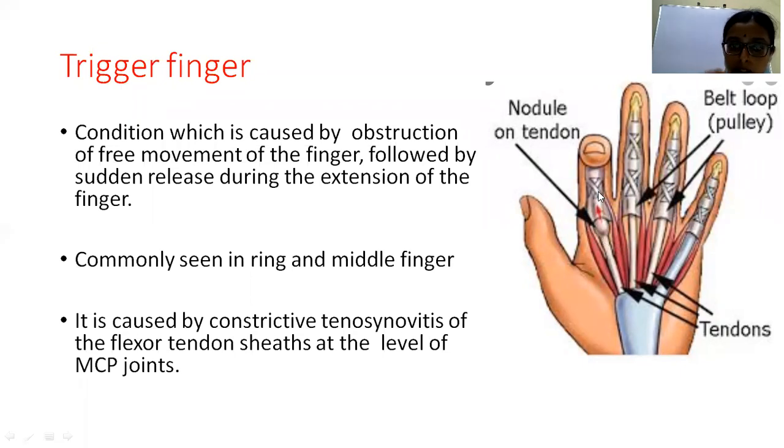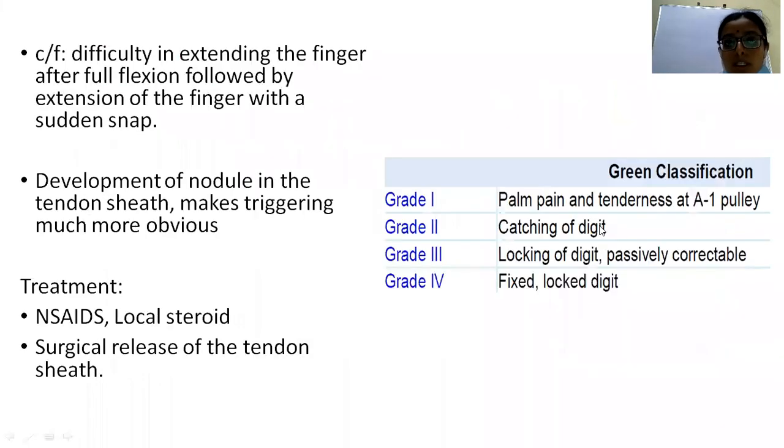This condition is commonly seen in the ring and middle finger. There will be tenosynovitis of the flexor tendon sheath, and as a result it will not be able to pass through the pulley.